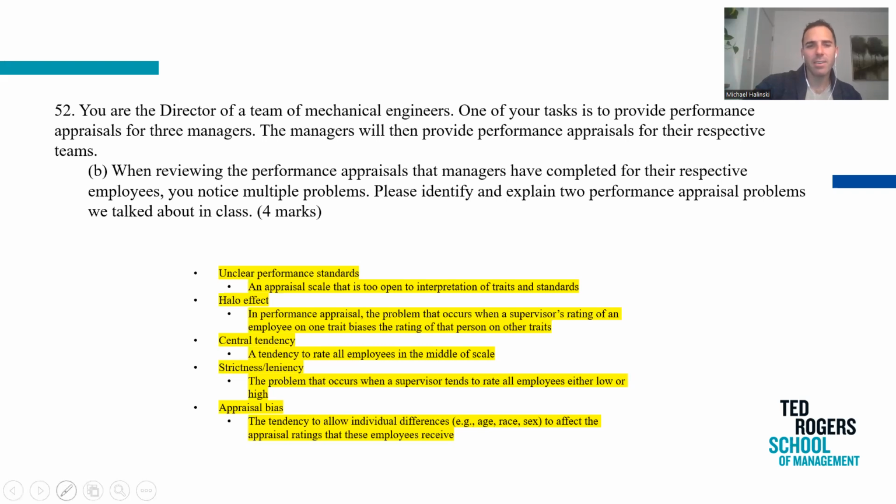Something like that. Strictness and leniency is a problem when the supervisor marks somebody too hard or too strict, or too lenient, meaning too easy. Oftentimes, at least for my TAs in the class, the junior TAs will definitely mark too strict or too lenient. The ones that are trying to avoid complaints from students mark too easy, and they assume that if they give everybody an 80, then nobody will complain that they get an 80. However, they will soon learn you are not able to please everybody.